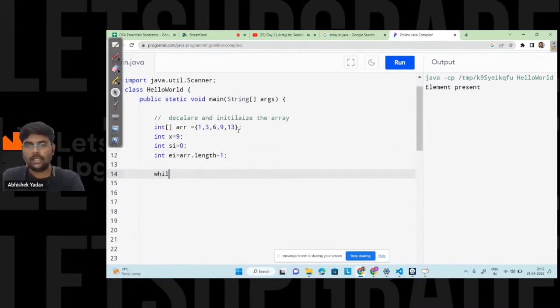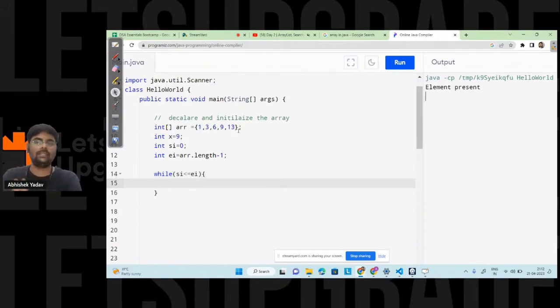After that, here my starting index and end index both can change, right? And when my end index is not fixed, what is the best solution? Go with the while loop, right? So I will use a while loop here, and I will write, till the time starting index is less than equal to end index, till that time I will execute the body of the while loop, right? And here first I will find the mid, that is int mid is equal to starting index plus end index divided by 2, right? This one.